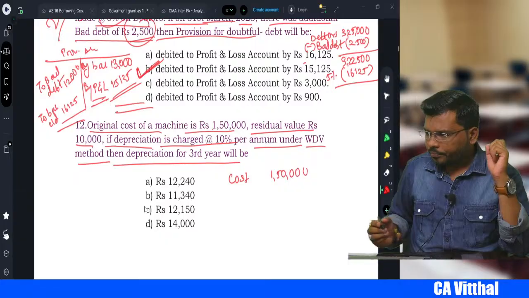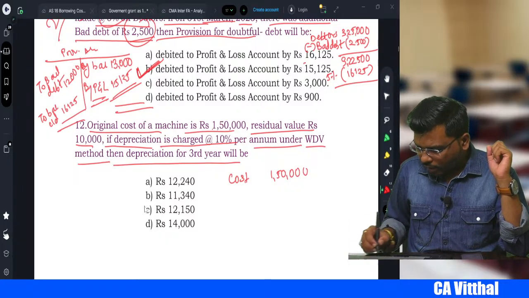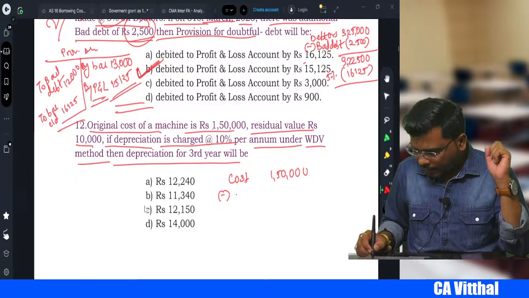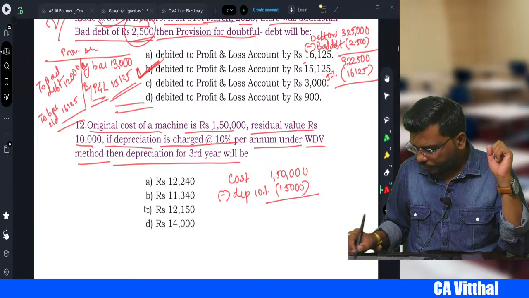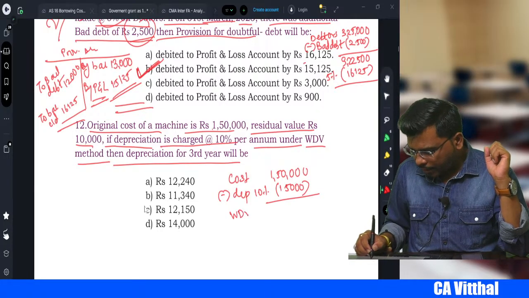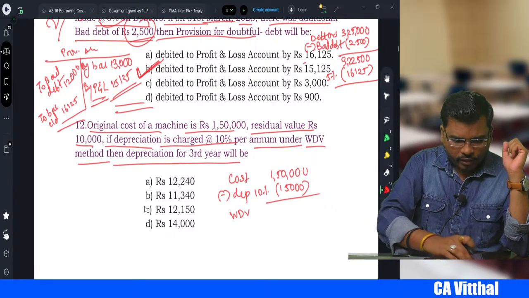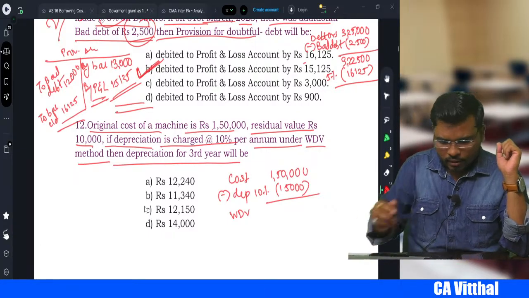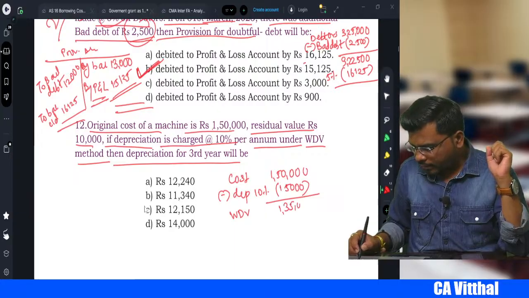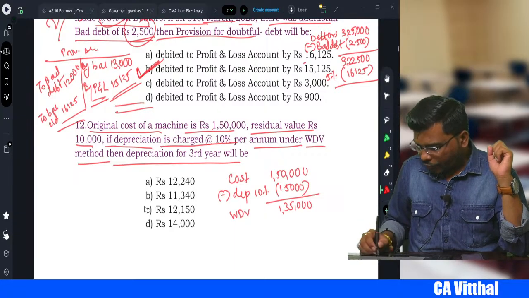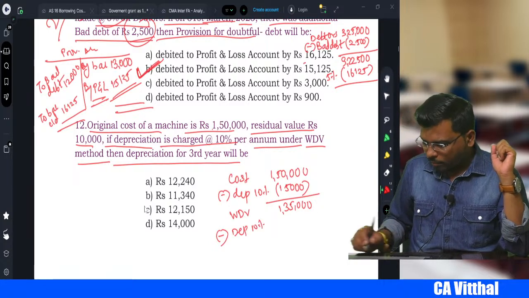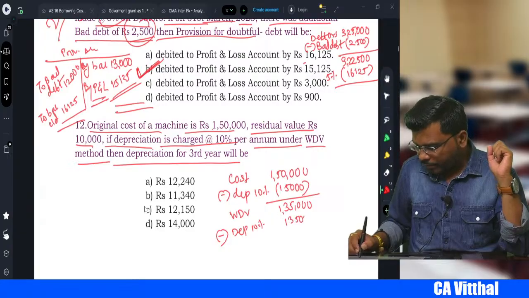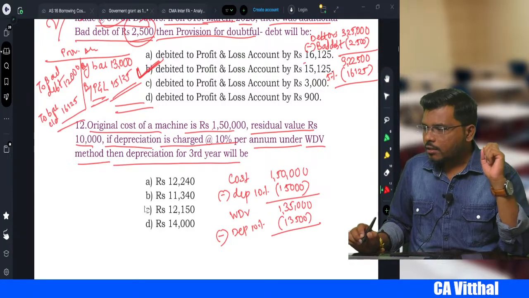Okay. Now cost is 1,50,000 less depreciation. How much depreciation? 10%. So 10% of 1,50,000 is 15,000. So your WDV becomes 1,50,000 minus 15,000 is equal to 1,35,000. From this we subtract depreciation again at 10%, that is 13,500, because it is not a straight line method, it is a WDV method.